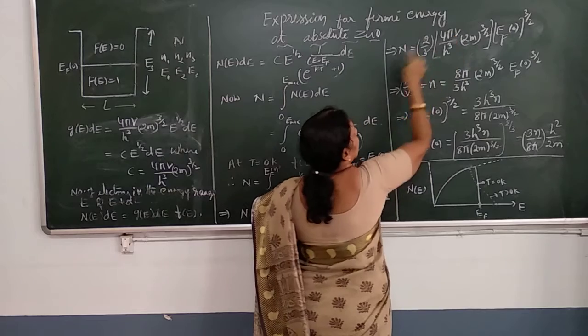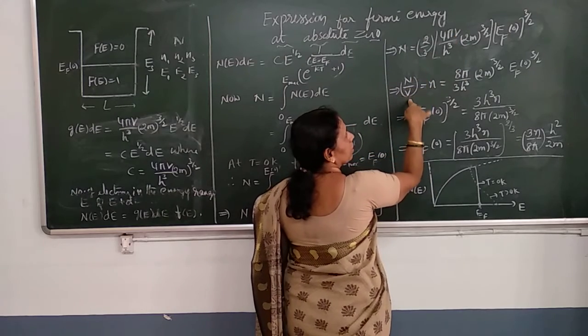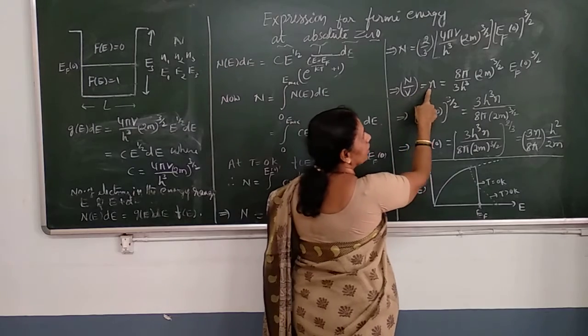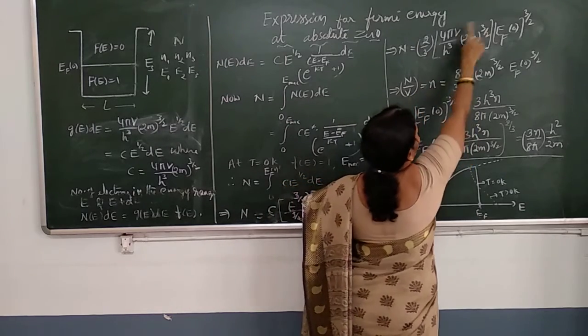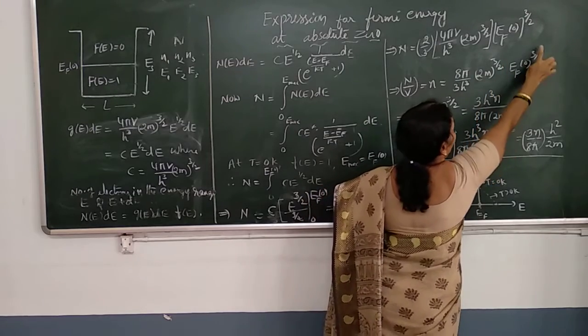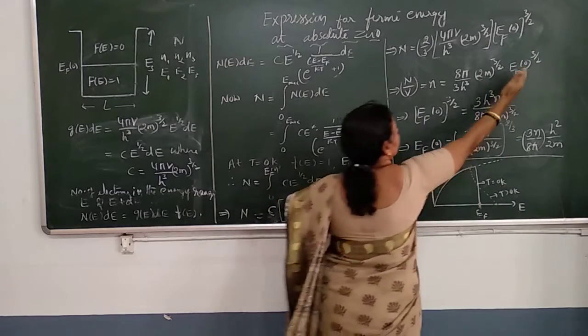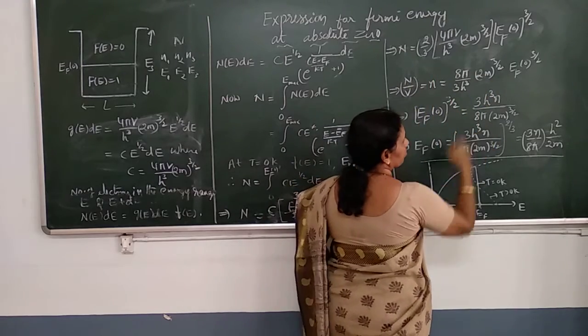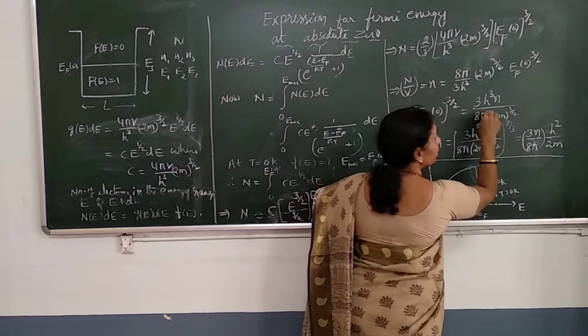Now divide by V, so N by V is the number of electrons per unit volume, given by small n. When you simplify this, you get 8 pi by this, 2m power 3 by 2, EF of 0 power 3 by 2. Now take this term to the left hand side and this to the right. You know the method of simplification, no need to explain that.